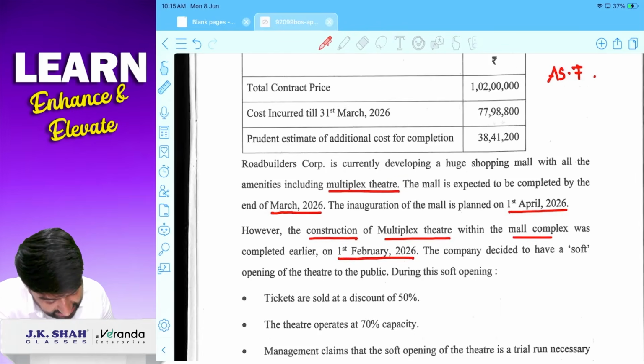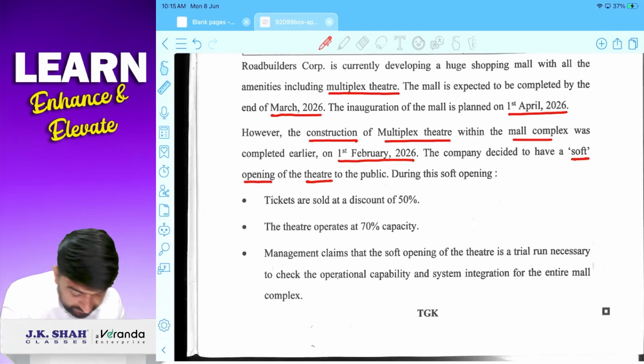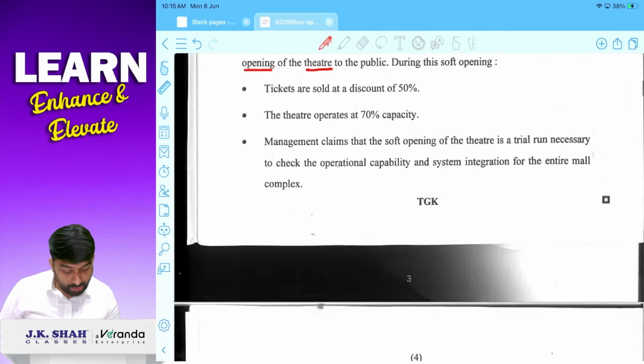The company decided to have a soft opening of the theater to the public. During this soft opening, tickets are sold at a discount of 50%. The theater operates at 70% capacity, correct? Management claims that the soft opening of the theater is a trial run which is necessary to check the operational capability and system integration for the entire mall complex.